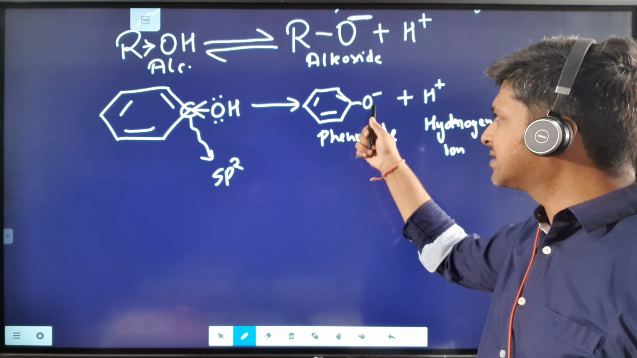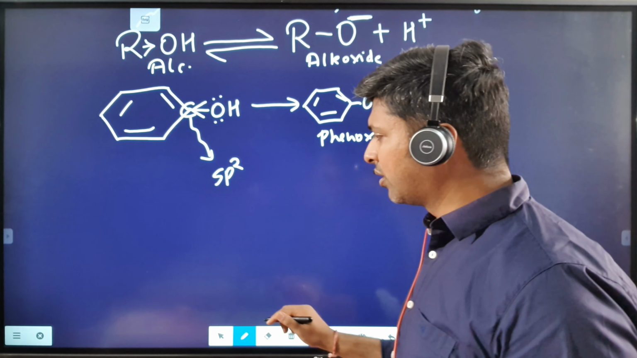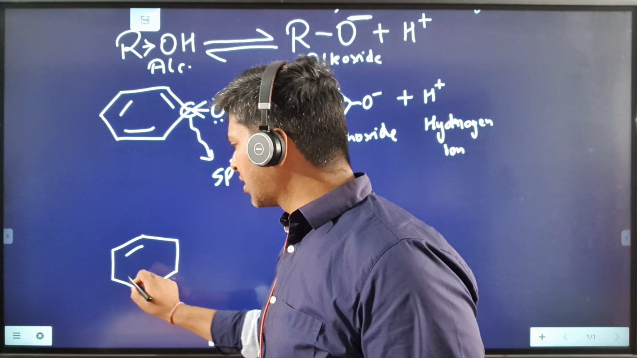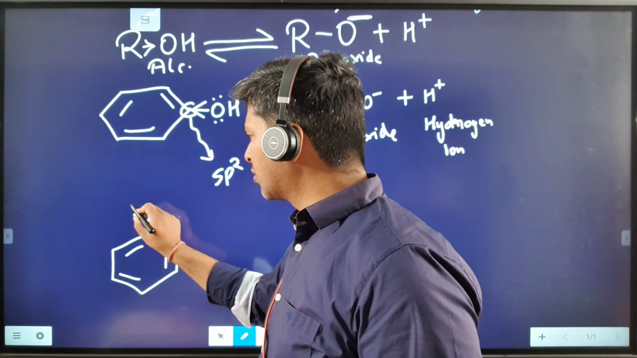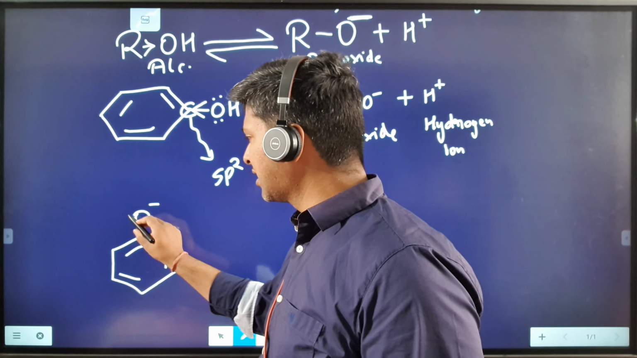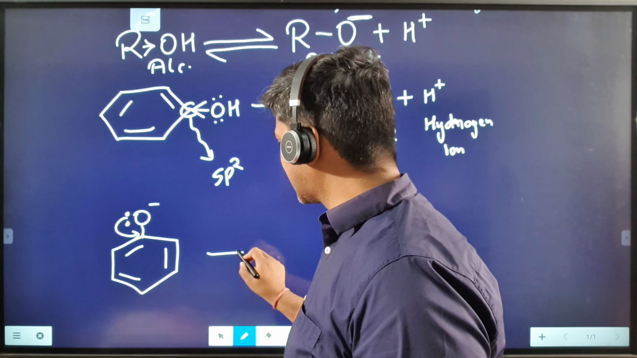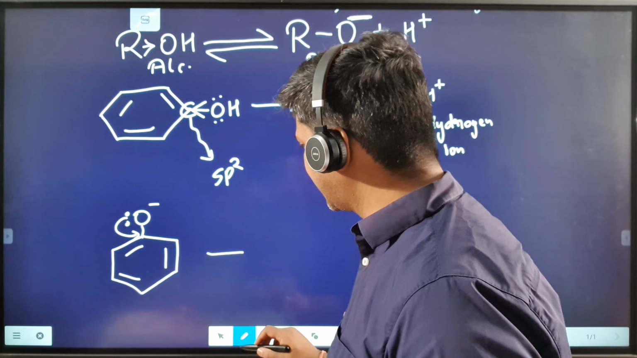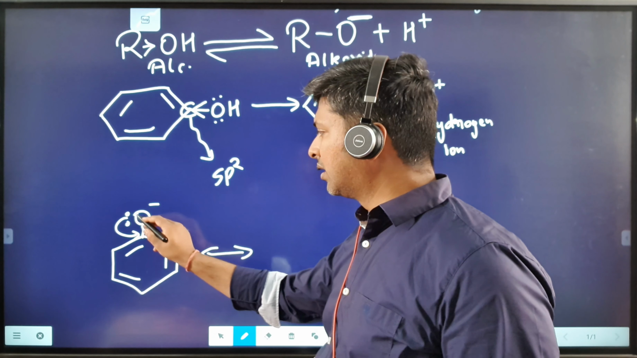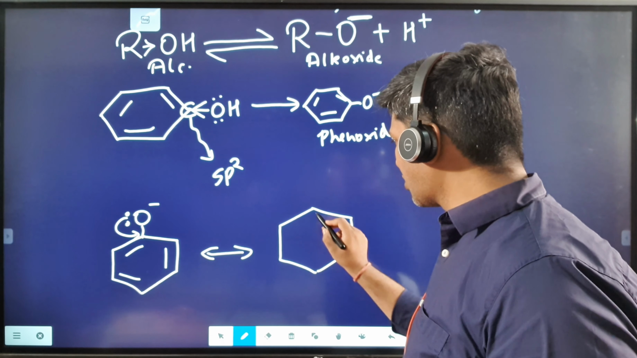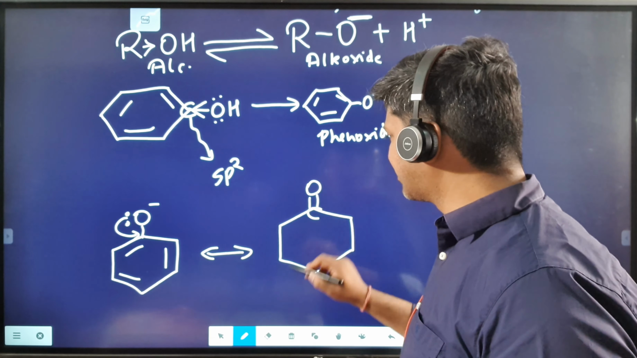The reason being that this negative charge is not permanently on the oxygen. It is getting delocalized because of resonance. Now because of resonance, what's happening? This is an electron donating group, who? Oxygen, or the OH group, is an electron donating group. So what is going to happen is the electrons will be donated towards the benzene ring. This will show positive resonance. In the process, you will get a C double bond O over here.